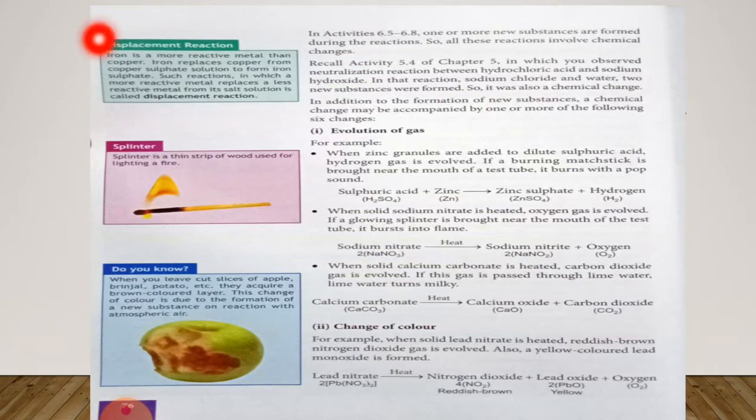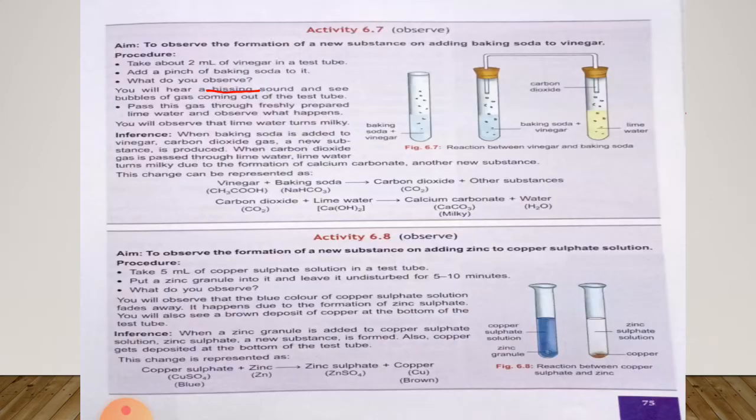Here you can read displacement reaction. Iron is more reactive metal than copper. Iron replaces copper from copper sulfate solution to form iron sulfate. Such reaction in which a more reactive metal replaces a less reactive metal from its salt solution is called displacement reaction. So here you can see that copper sulfate when reacts with zinc, it forms zinc sulfate and it displaces copper from copper sulfate solution. So this reaction is known as displacement reaction.